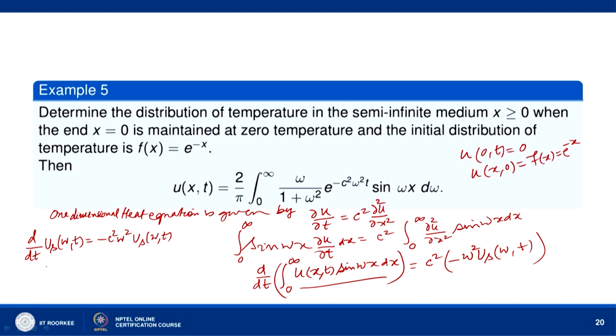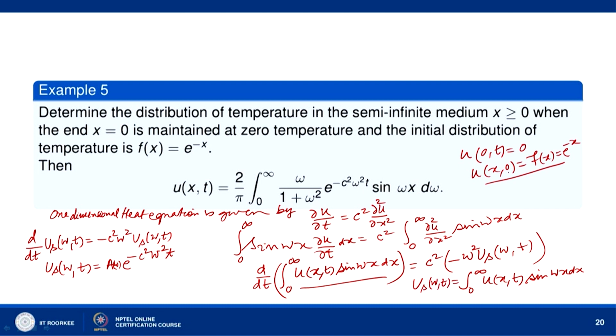Okay. So we get u_s(omega,t) equal to some constant A times e to the power minus c square omega square t when we integrate with respect to t, keeping omega as constant. So this A will depend on omega, A will be a function of omega. Now let us use this boundary condition. Okay. So we are given that integral 0 to infinity u(x,t) sin omega x dx is equal to u_s(omega,t). This is what we have assumed.